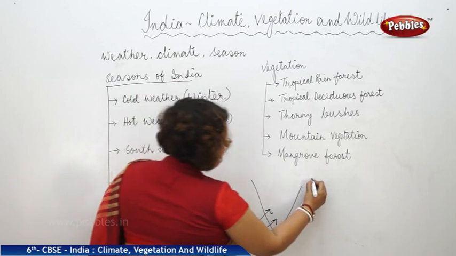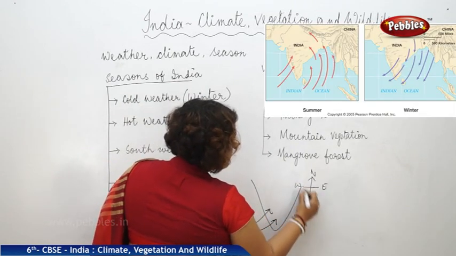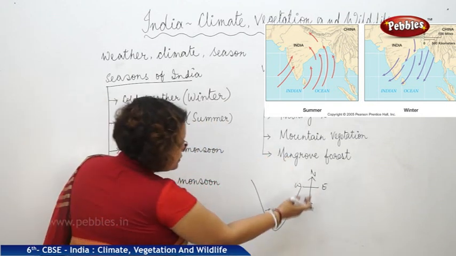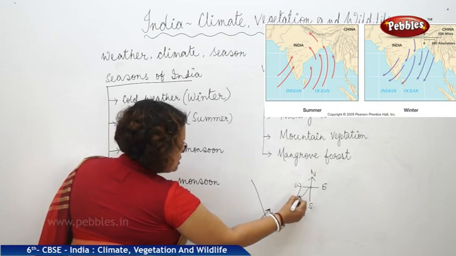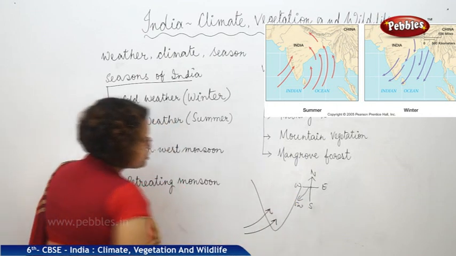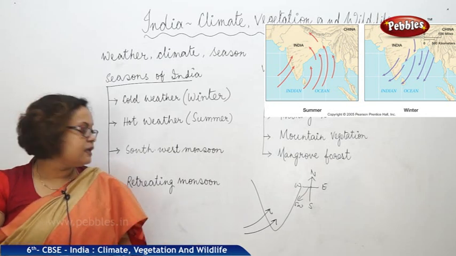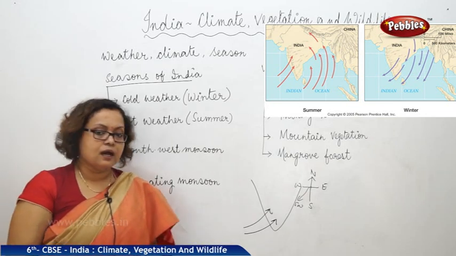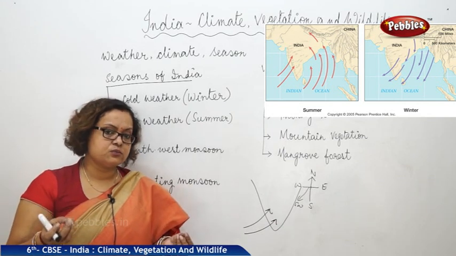You remember the map, how we have done that. This is north, east, west and south. So this is the direction southwest, right? So from this southwest direction, the monsoon wind is entering India, carrying a lot of water with it.